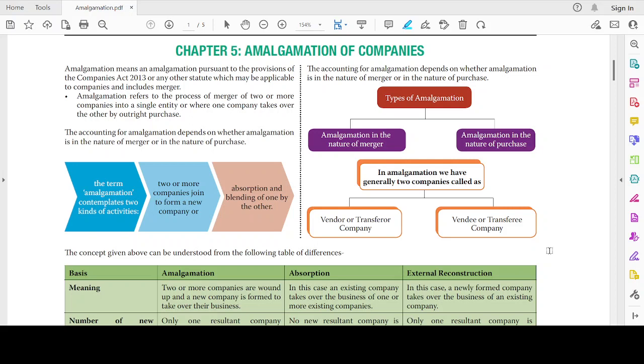Hi everyone, in this video let's discuss amalgamation of companies. This is one of the most awaited topics in CA Inter, the most frequently asked question in every exam. So let's discuss it. Before moving on to the theory and the sums, we'll first understand why there is a need for amalgamation and then what amalgamation is.